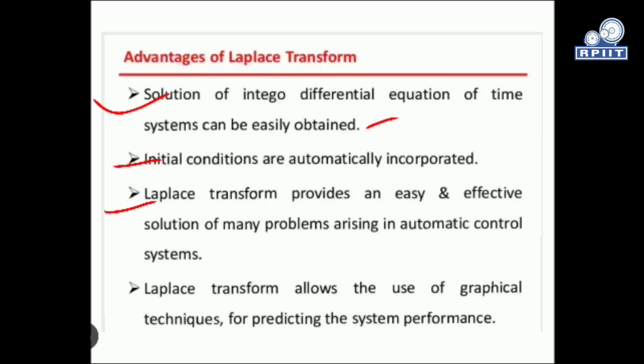The Laplace transform provides an easy and effective solution of many problems arising in automatic control systems, so we can easily analyze the number of problems that may occur there. It also allows the use of graphical techniques for predicting system behavior. This is all about the stability of the system. By using graphical techniques, we can analyze whether the system is stable, unstable, or marginally stable, and what its behavior will be.